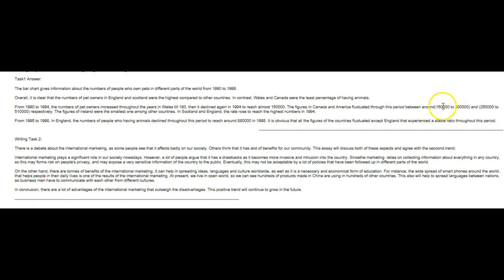Now, don't put these in brackets because it's as if you don't need it and the sentence can stand without it. But it can't stand without it. So remove the parentheses and just let it stand as it is. So it should say the figures in Canada and America fluctuated throughout this period between around 150 to 300,000 and 250,000 to 510,000 respectively.